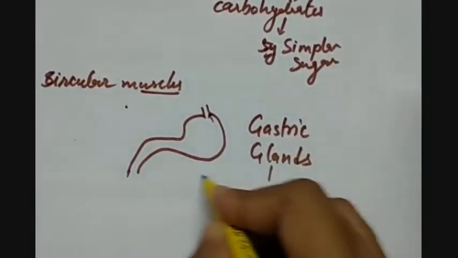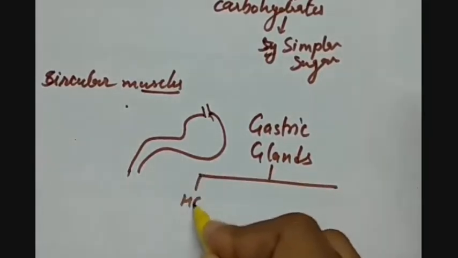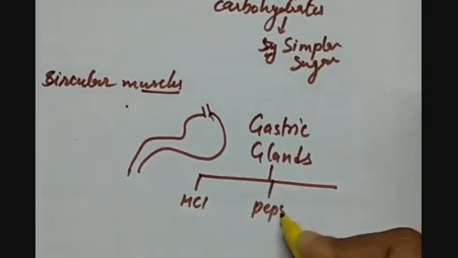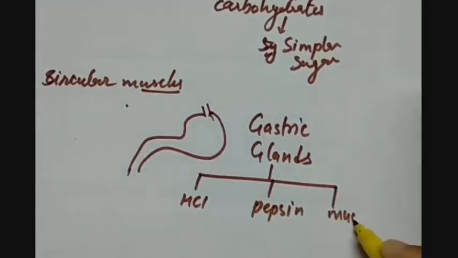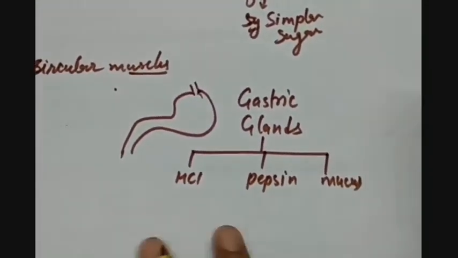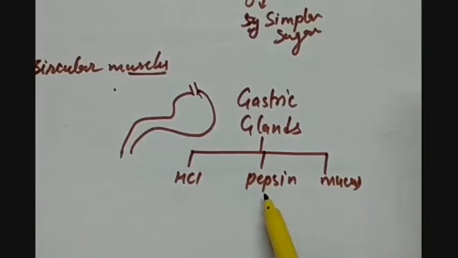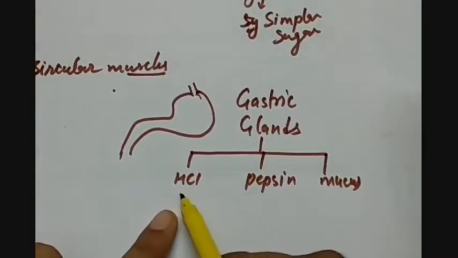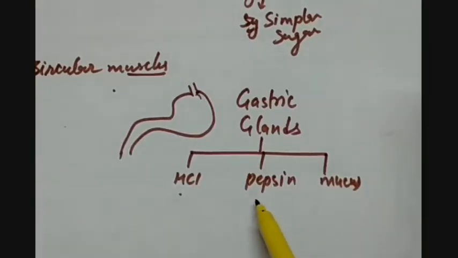So gastric glands, they secrete three things. One, HCl. Second, pepsin. And third, mucus. So what is the role of all these things? HCl kills the bacteria and also facilitates the working of pepsin enzyme. Pepsin digests the proteins in the stomach. Mucus creates the inner lining on the inner wall of the surface of the stomach so that HCl will not burn it. So here only the digestion of proteins is happening because carbohydrates cannot be digested here as acidic medium is provided.